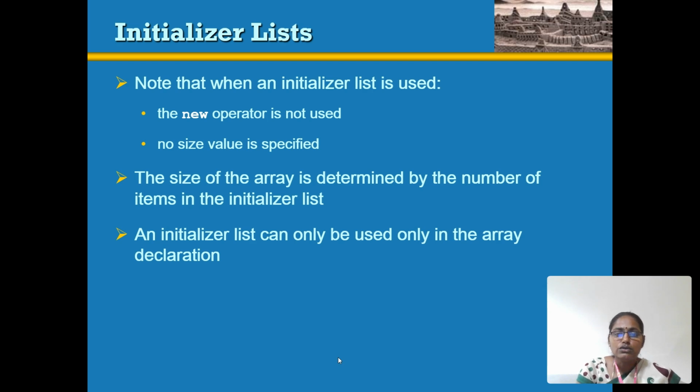Then we are going to see initialization. In initialization, no new operator is used. Only in declaration do we have a new operator. For initialization, we do not use a new operator. So no size value is specified. The size of the array is determined by the number of items in the initializer list. The initializer list can be used only in array declarations.